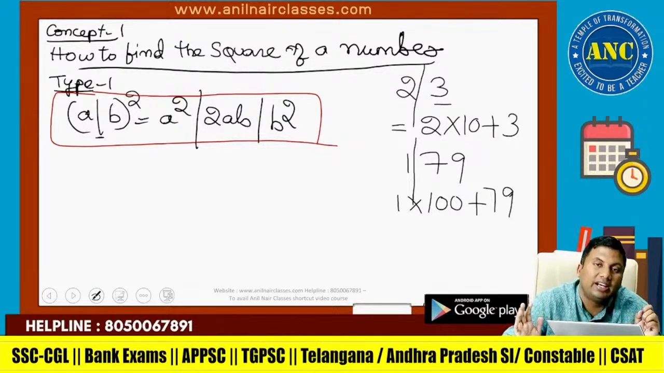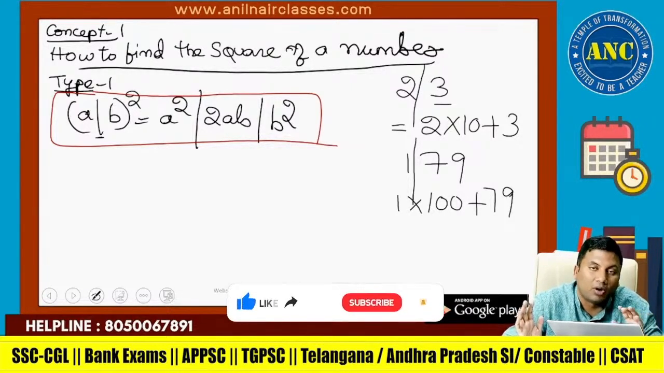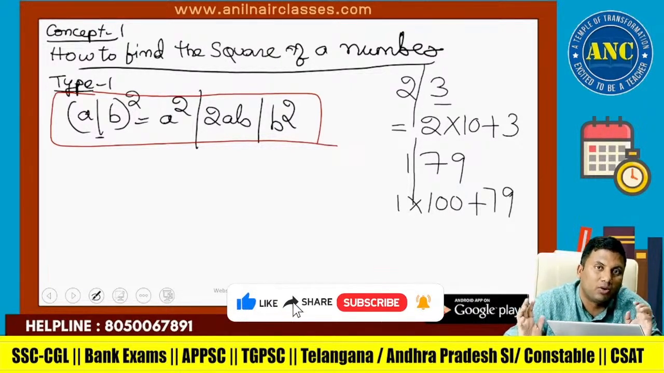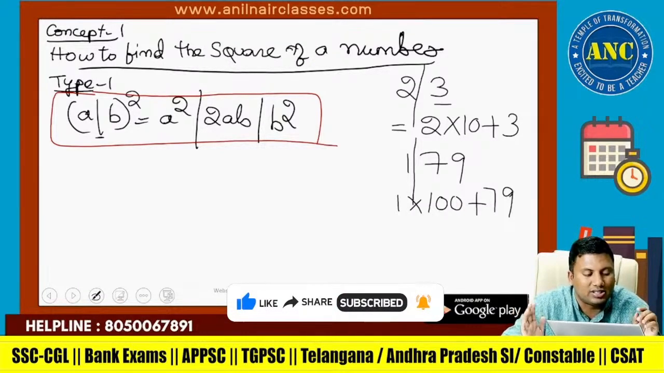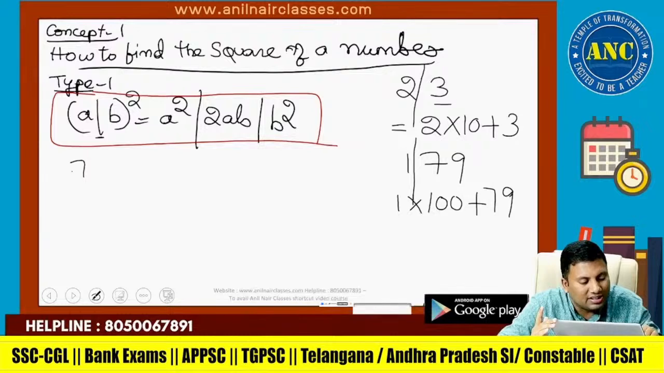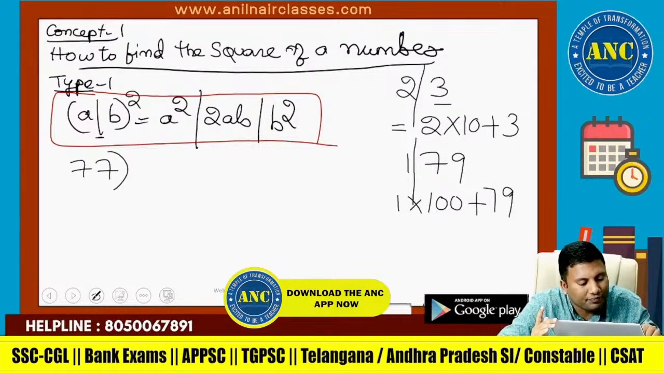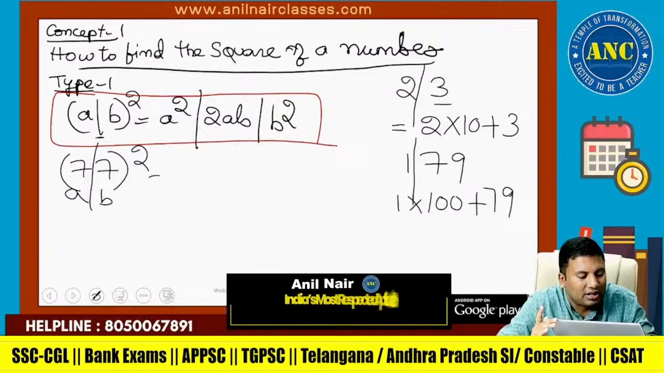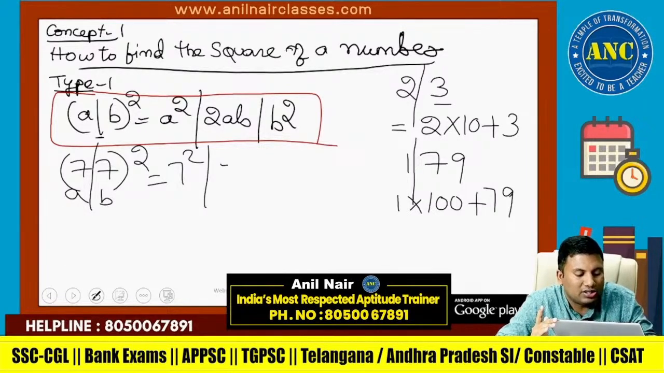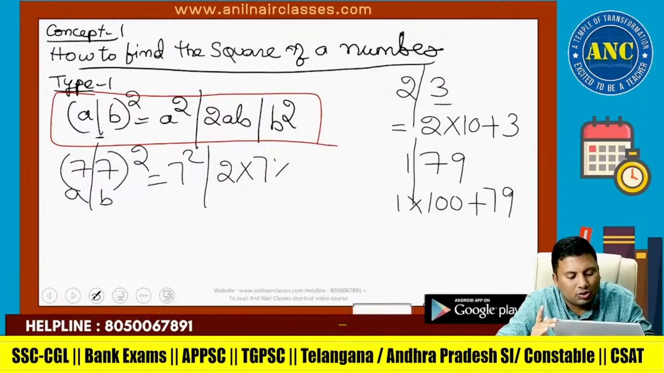It is actually (10a + b) whole square. I am not doing (10a + b) whole square; my entire idea is to condense and make it into a simpler value. Suppose it is 77 whole square. A value is 7 and B value is 7. So these are nothing but A square, next is 2AB, and next is B square.